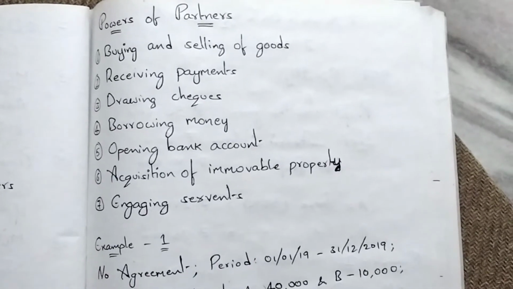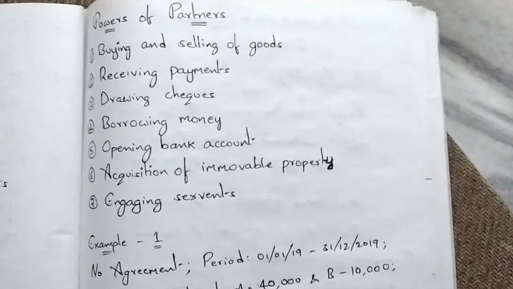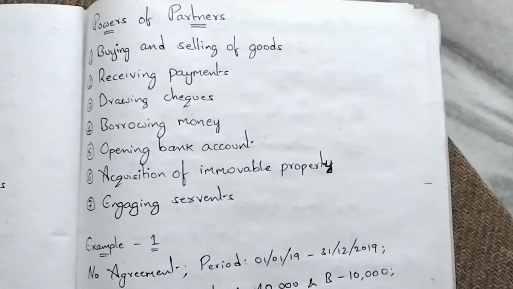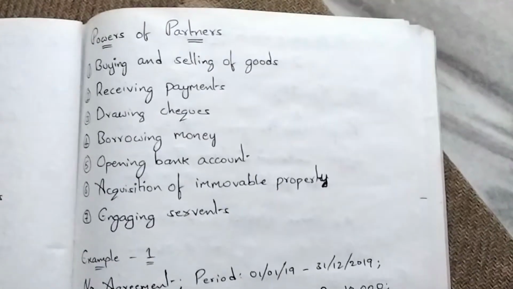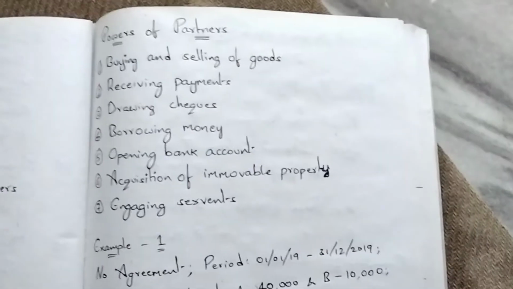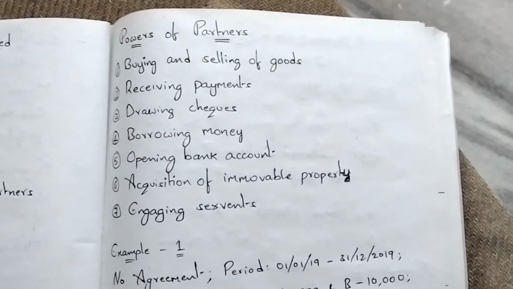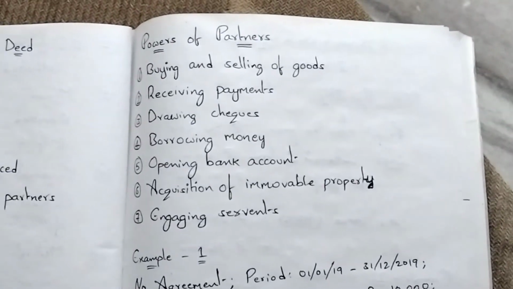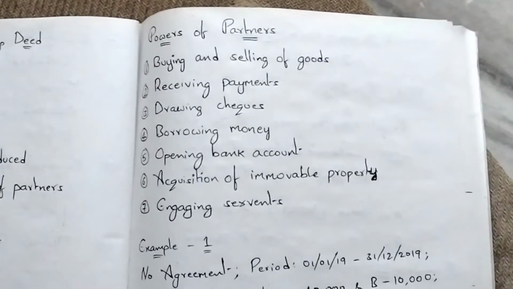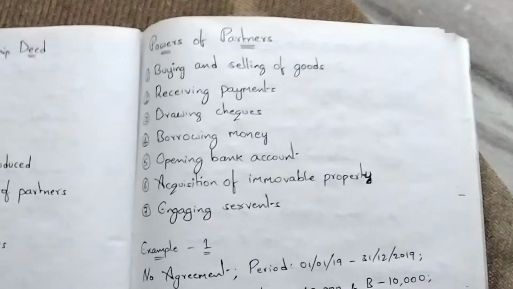If you are a partner of a partnership, what you can do is act on behalf of the firm, like buying and selling of goods on behalf of the firm, receiving payment on behalf of the firm, drawing checks on behalf of the firm, borrowing money on behalf of the firm. What comes to your mind, you write. In 90% of cases what you write will be correct. Why? Because there are many points you can include here.